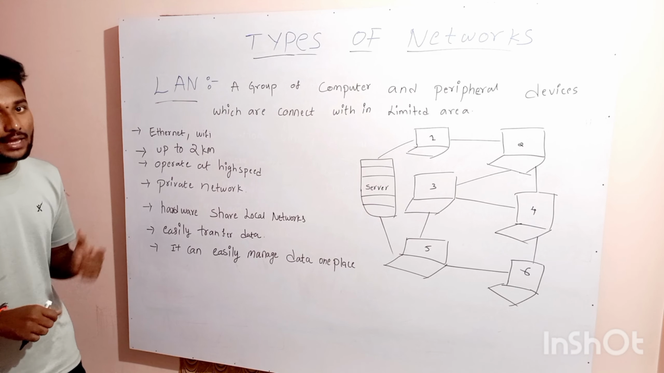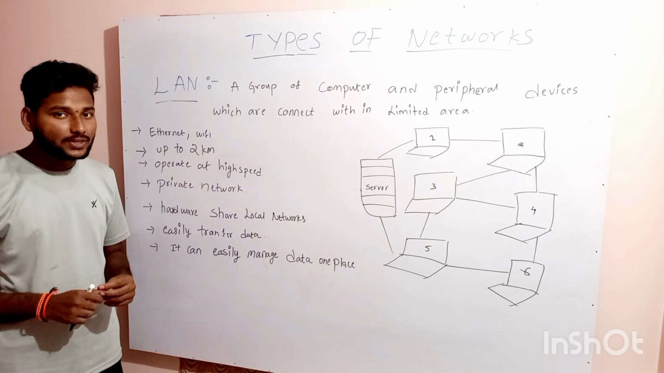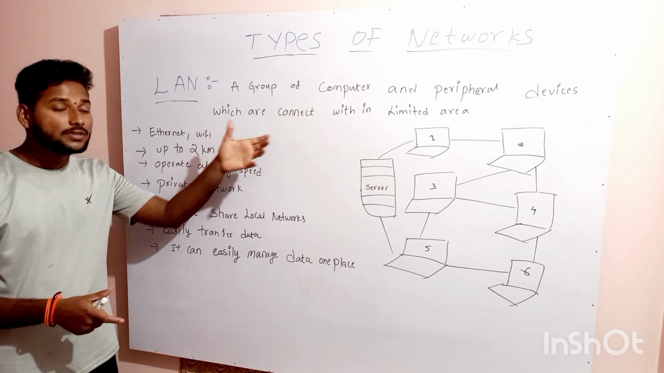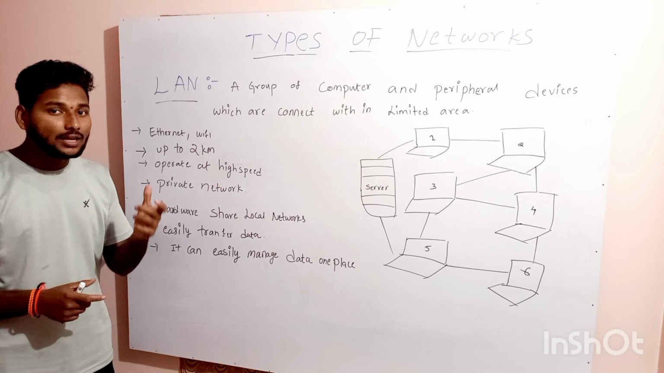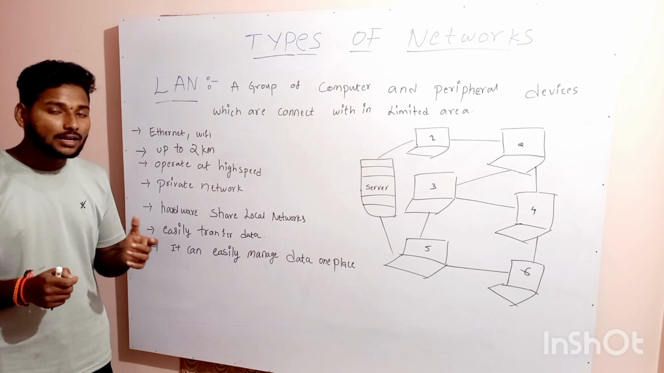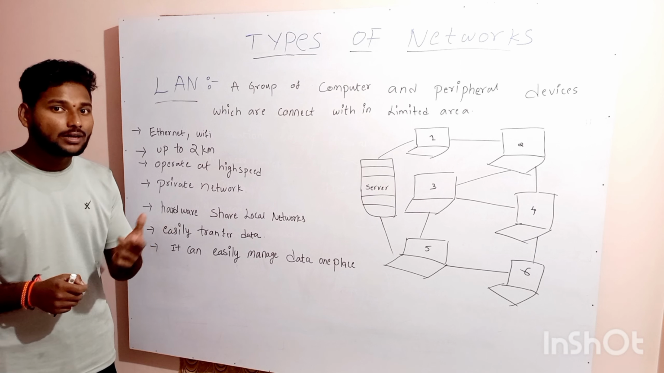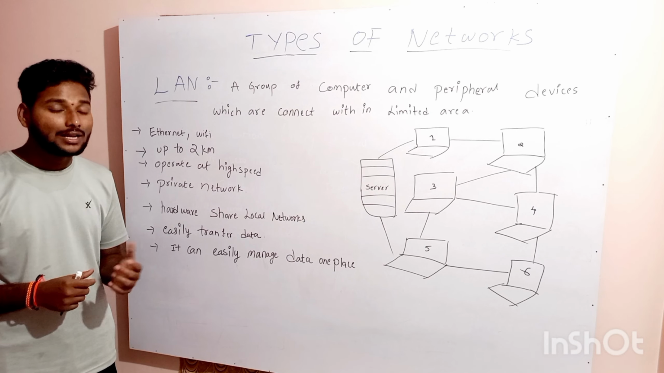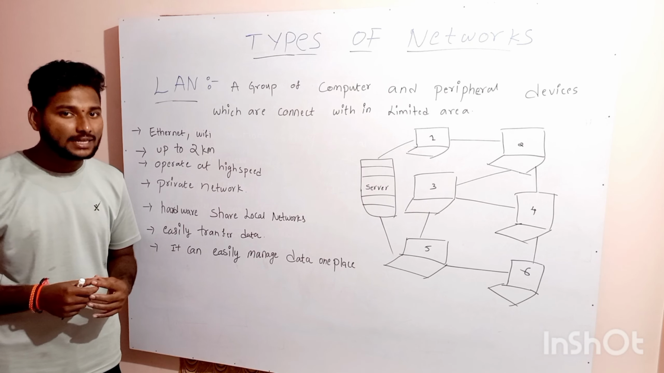Okay, a local area network is a collection of computers and peripheral devices which are connected within a limited area, which means two or more building blocks. For example, a college block, or any school, or any building, or any government offices. Let us see about the wide area network.